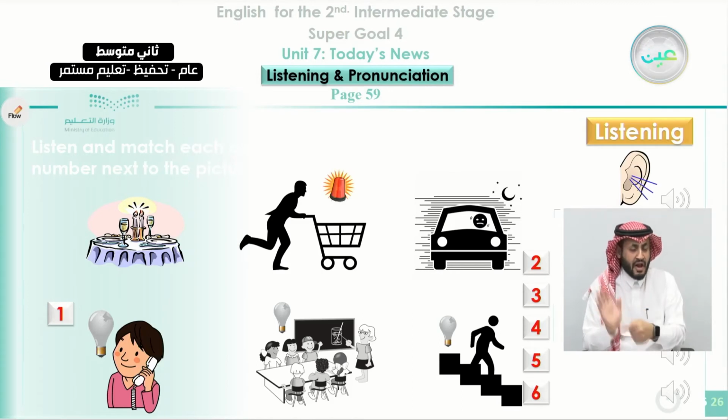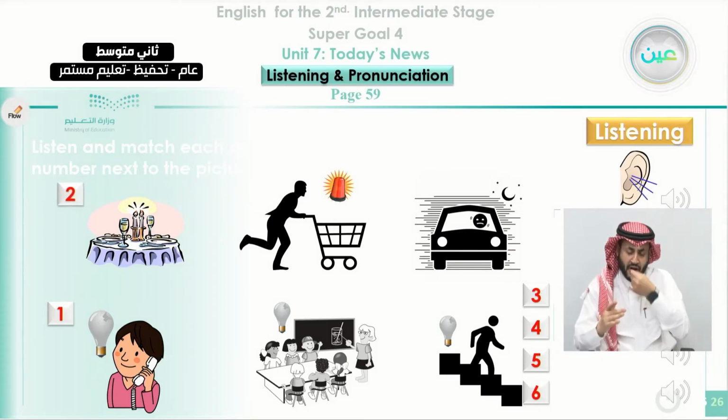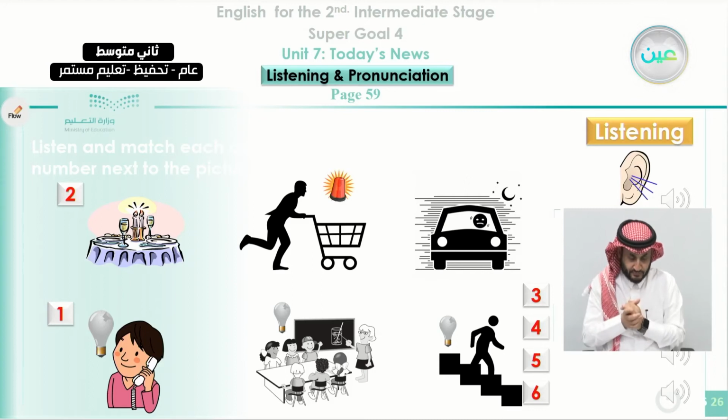Okay, now you can tell that the speaker here mentioned candles, business meeting, and dinner. So it is very clear that this picture is indicating conversation number 2. And now we move to conversation number 3. Let's listen and find out how to connect to the other 4 pictures that are remaining. Let's listen.